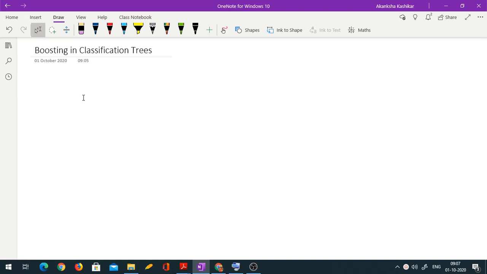However, we know that we can't compute residuals as such in the case of classification. In regression, we computed residuals and we fitted the successive trees on the residuals from the earlier trees. In the case of classification, getting residuals is not possible because our prediction is just a class. In fact, we would be seeing an algorithm which works only for the two class problem, that is the binary classification problem. We won't be going into multi-class classification problems. So we can't compute residuals. Then how would we proceed?